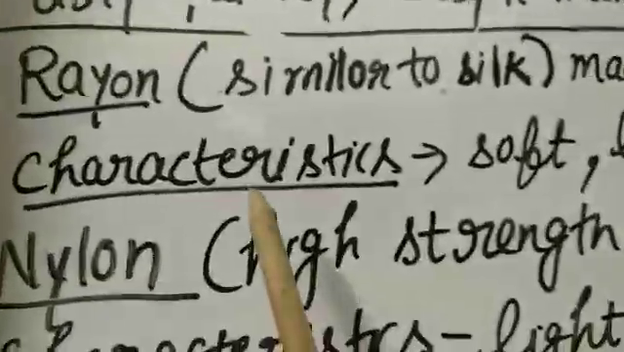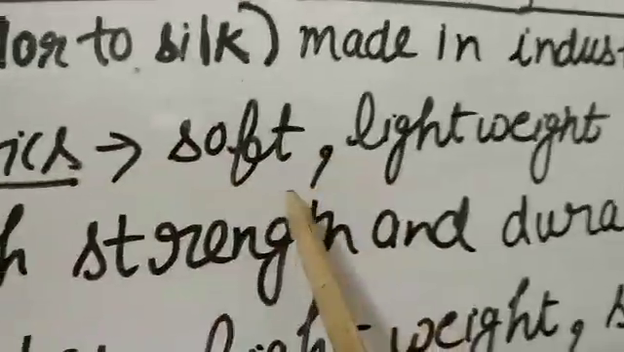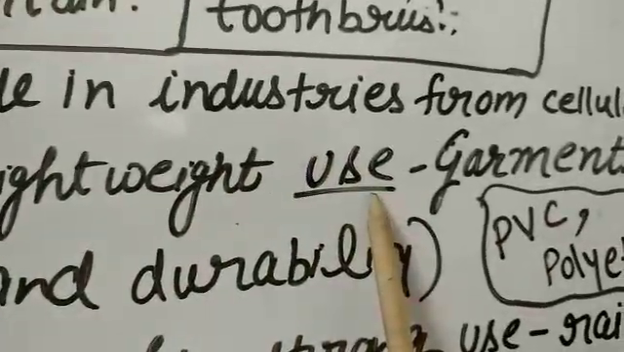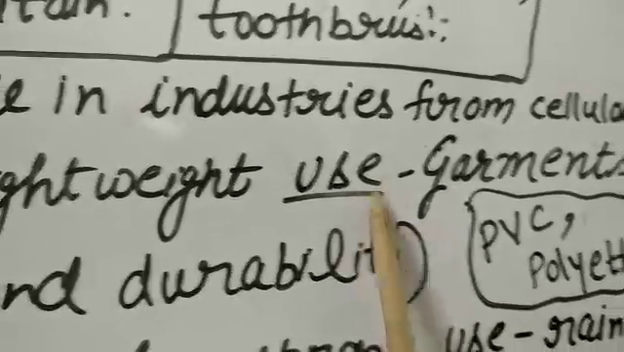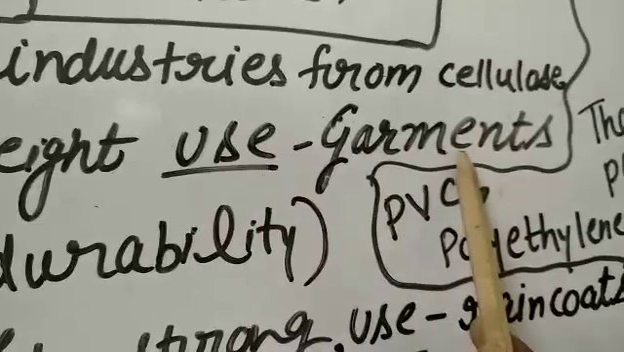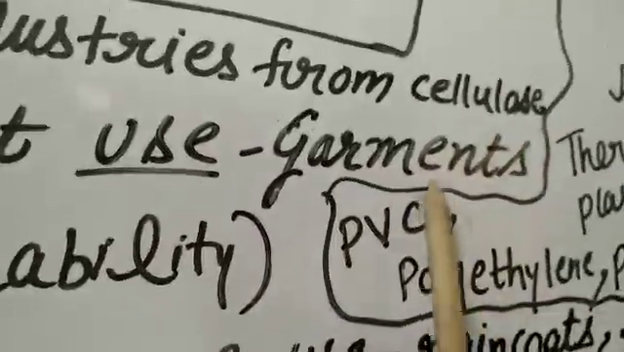The main characteristics of rayon are that it is soft and lightweight. So we use rayon to make garments, especially party wear dresses.